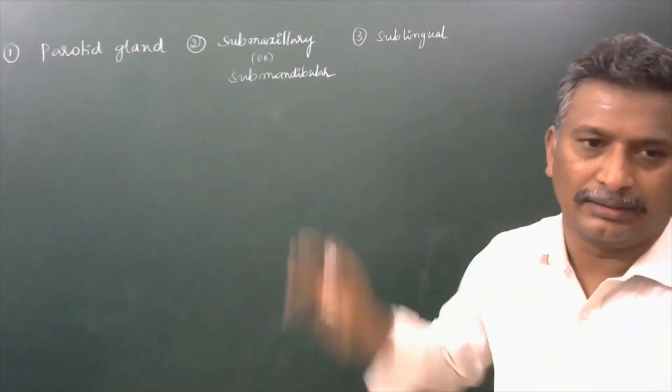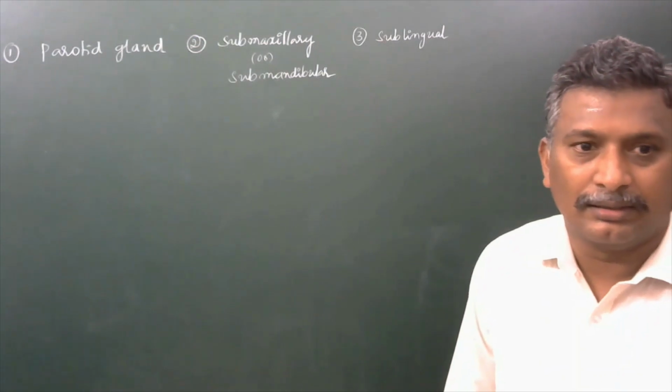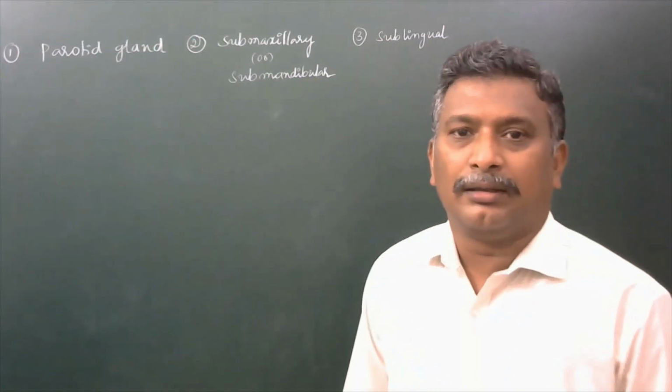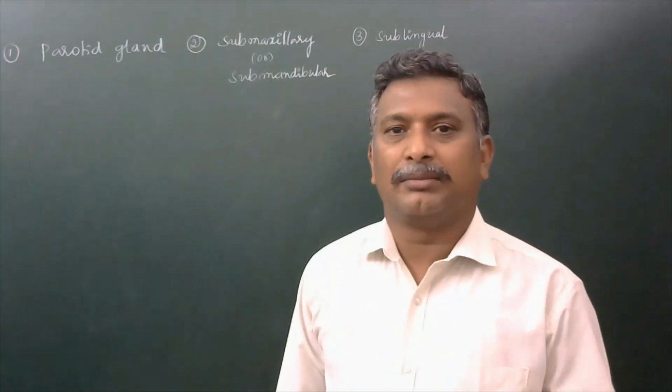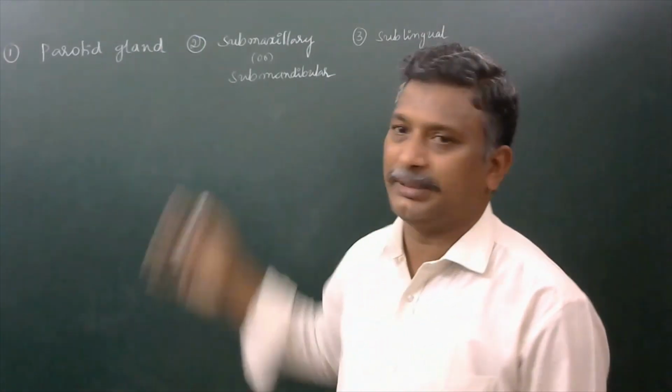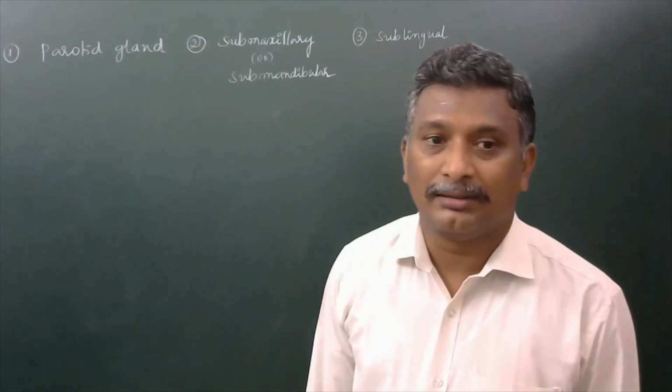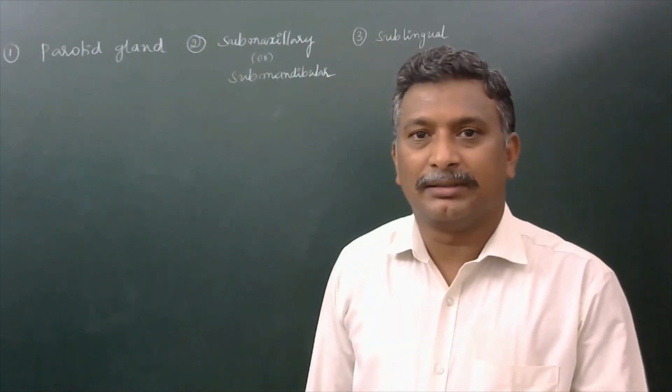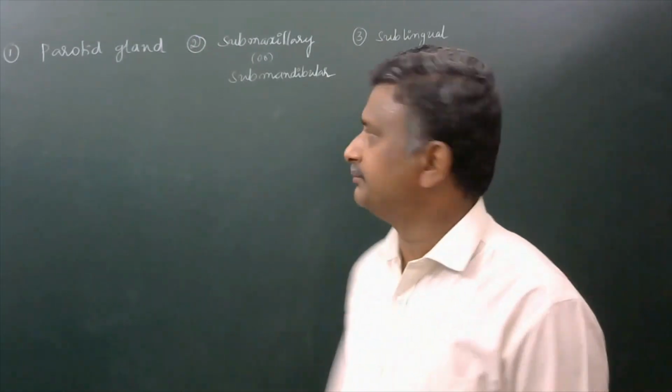In addition to that, other glands are also present in the buccal cavity of human. But majorly these three pairs of major salivary glands are present in the buccal cavity of human.